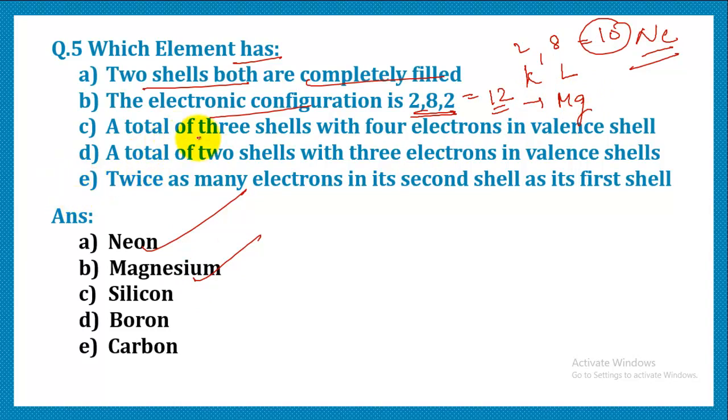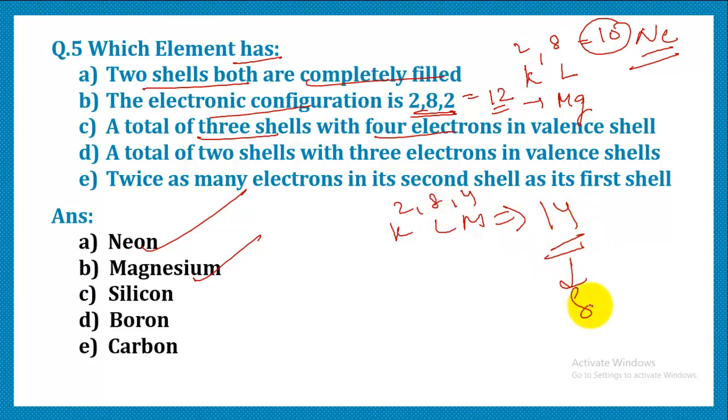Predict an element with three shells, K, L, M, with 4 electrons in the valence shell. So if you add up all the electrons, the answer will be 14. And atomic number 14 belongs to silicon. So silicon is the correct answer.